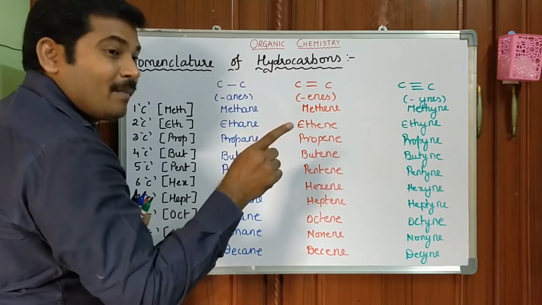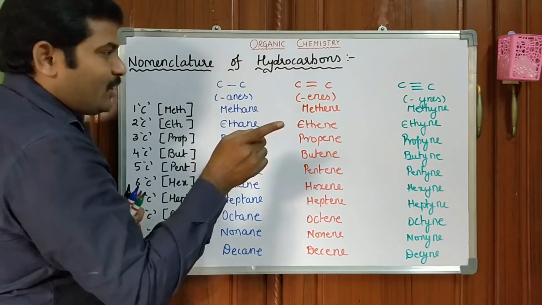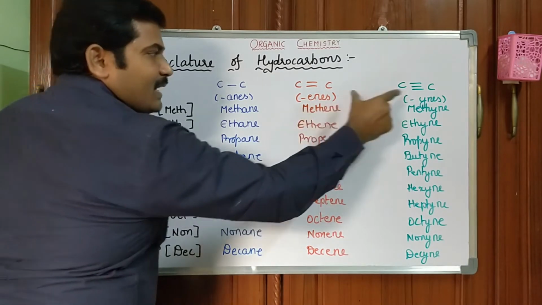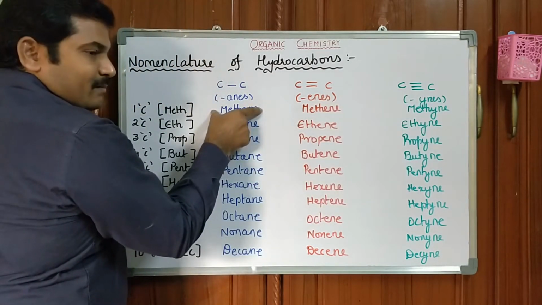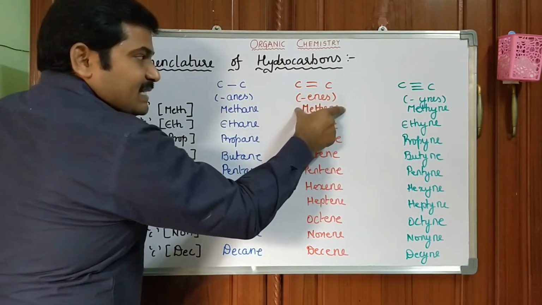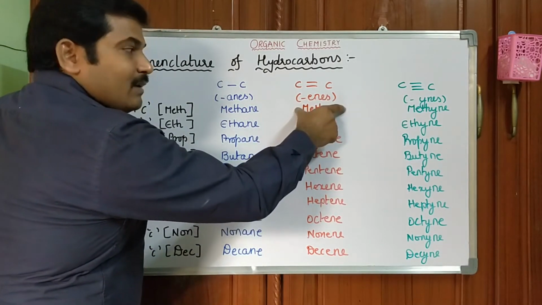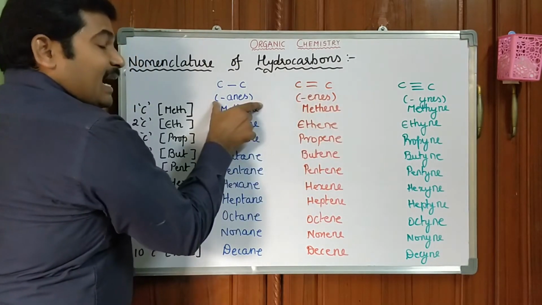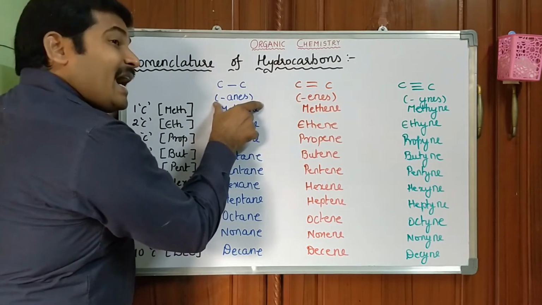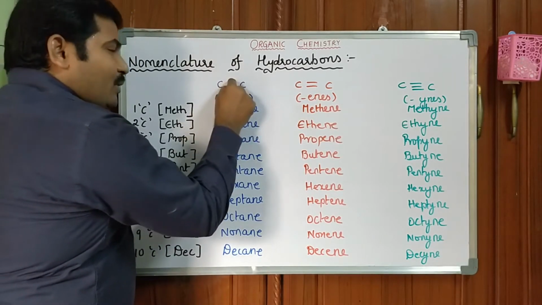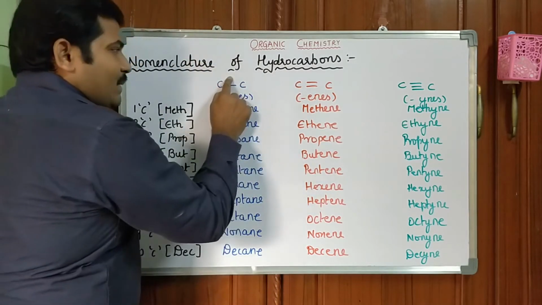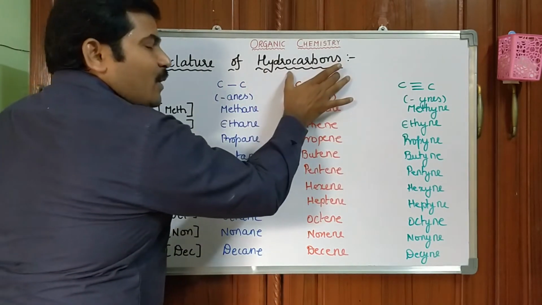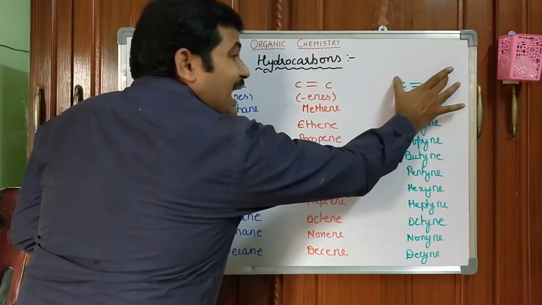Carbon must form a single bond. But here, if carbon is going to form a single bond, only hydrogen is available here, hydrogen is available here, hydrogen is available here. Okay, but in this particular case, hydrogen is available, but with hydrogen, carbon is not at all going to form a double bond. So here, carbon is going to form a single bond with hydrogen. But we have to concentrate only on the bondings. Single bond, double bond, triple bond. If it is a single bond, alkane. Double bond, alkene. Triple bond, alkyne.